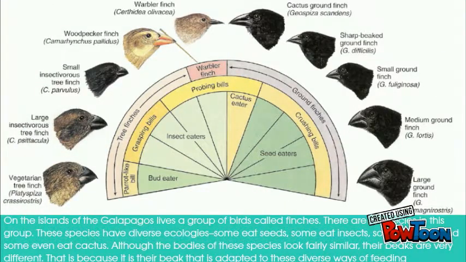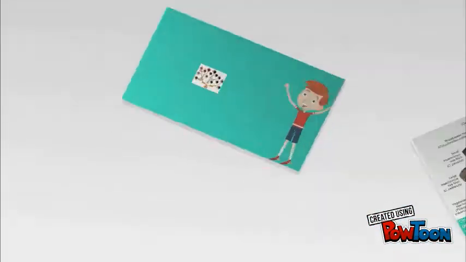On the Galapagos Island, there lives a group of birds called finches. There are 13 species in this group. These species have diverse ecologies. Some eat seeds, some eat insects, some eat fruits, and some even eat cactus.